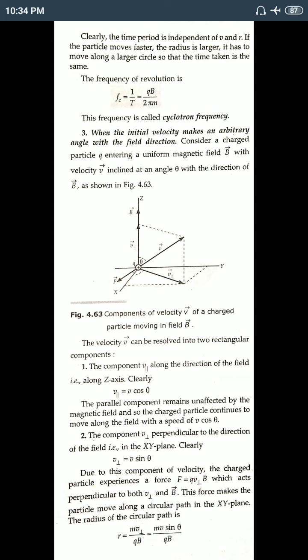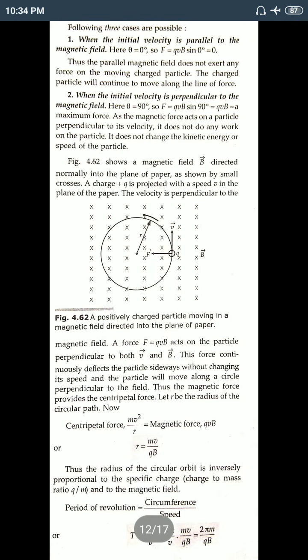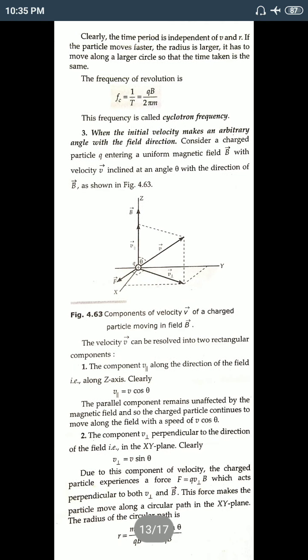Now it is clear that the time period is independent of velocity v and radius r, because in this expression you see that no v and no r term is there. Only 2 pi m by qB. So the period of revolution depends upon the mass, the magnetic field strength, and the charge. If the particle moves faster, the radius is larger. It has to move along a larger circle so that the time taken is the same.